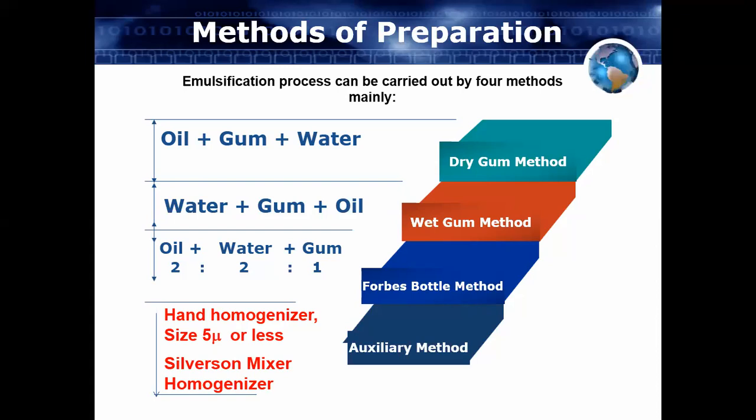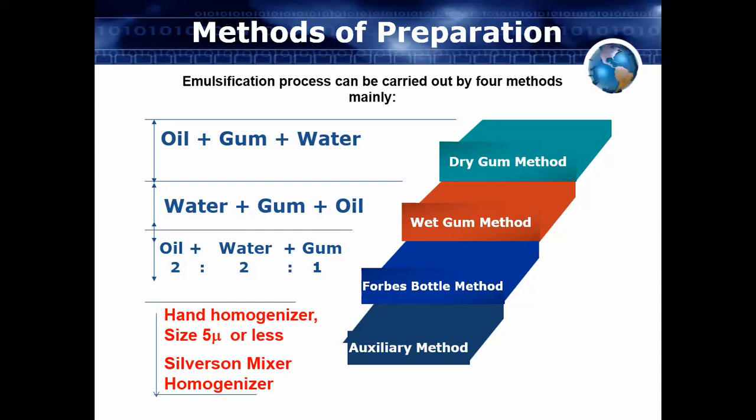Without an emulsifying agent, suppose you try to mix oil plus water, then you cannot prepare a successful emulsion. What will happen? After some time, your oil phase will separate and the water phase will separate. No globules will be formed inside your emulsion.